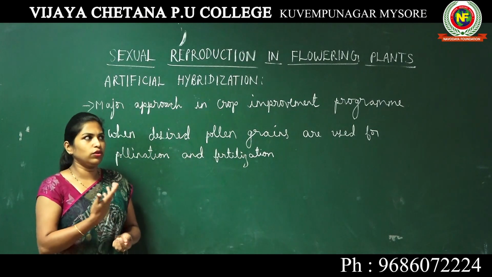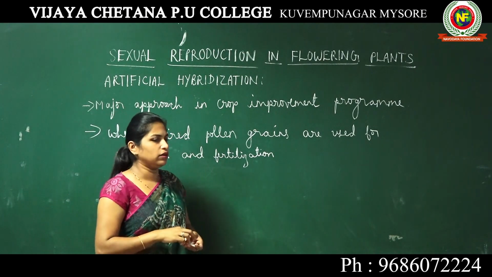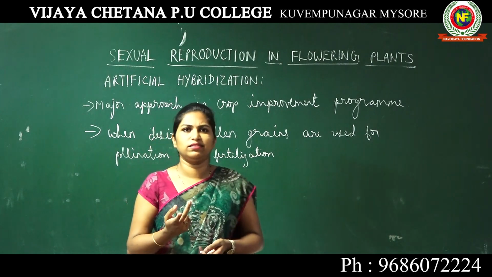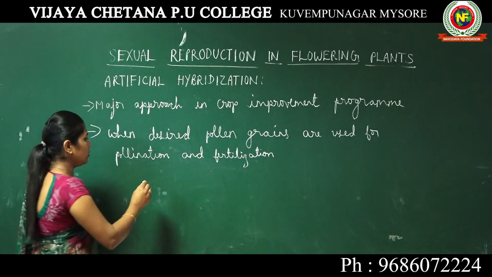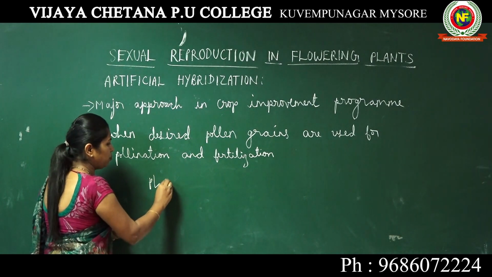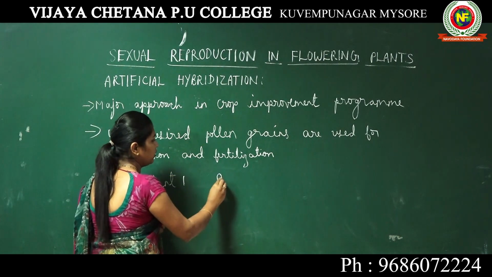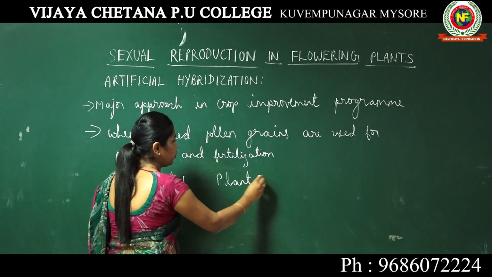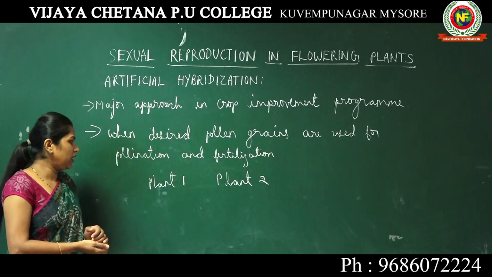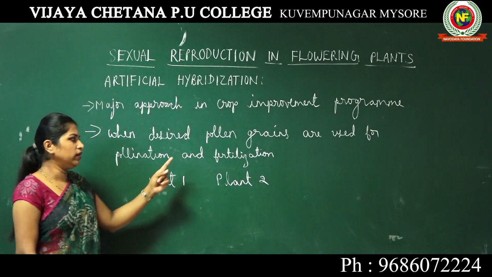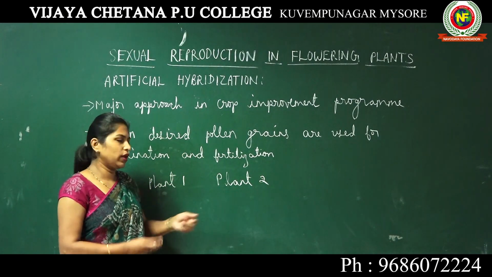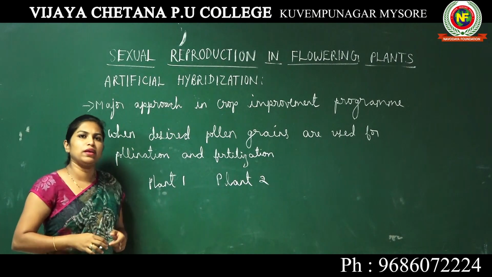In order to explain it better, I need to take an example of two plants. Let's consider plant 1 and plant 2, both belonging to the same species.